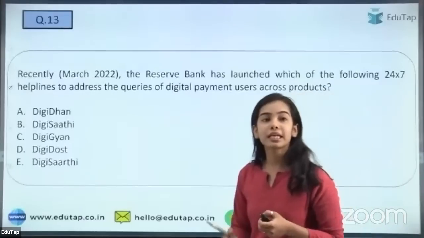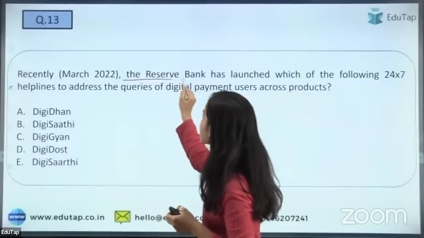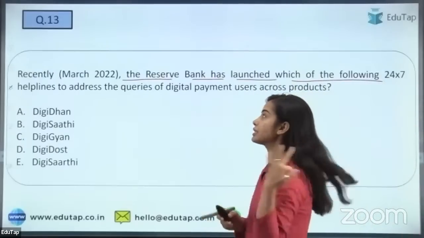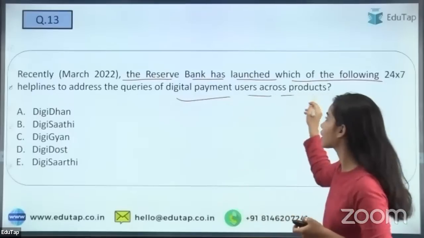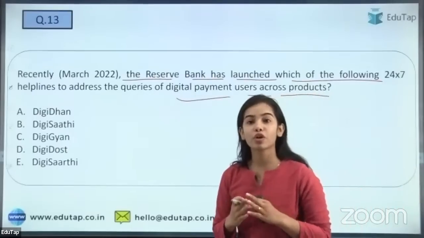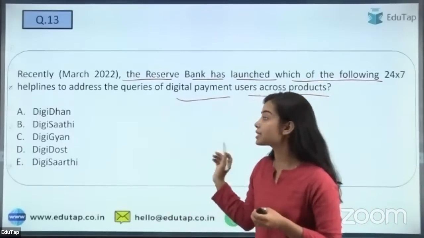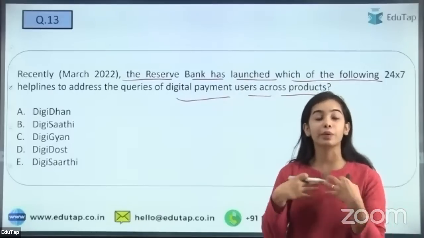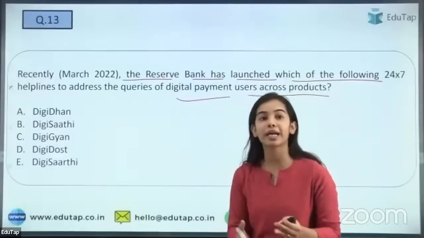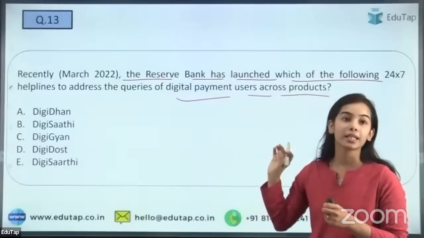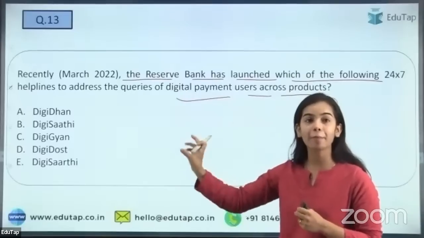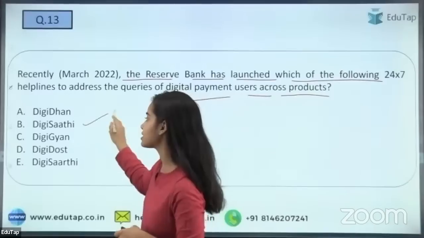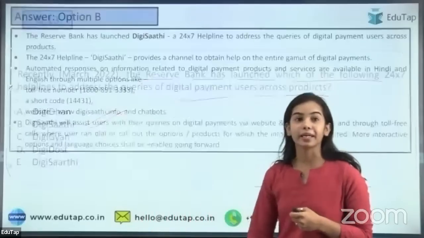So the next question is regarding recently March 2022, the Reserve Bank has launched which of the following 24/7 helpline to address the queries of the digital payment users across the products. So which of the following has been released? There was a Sarthi app that was released by the SEBI for the securities market, for providing the knowledge about the securities market. Similarly, the RBI has released this kind of app to take the queries, helpline we can say, to take the query. So yes, the right answer is B, that is absolutely correct.